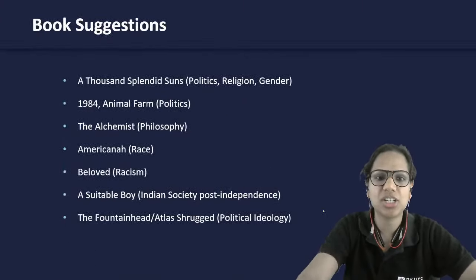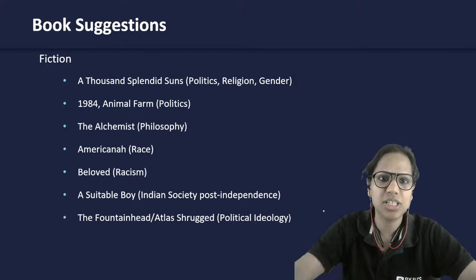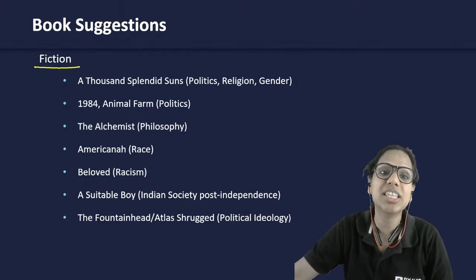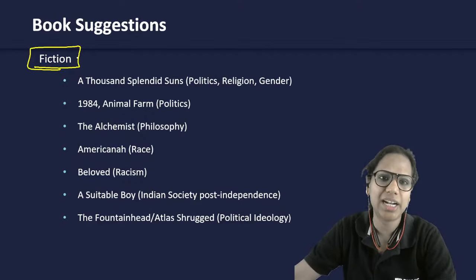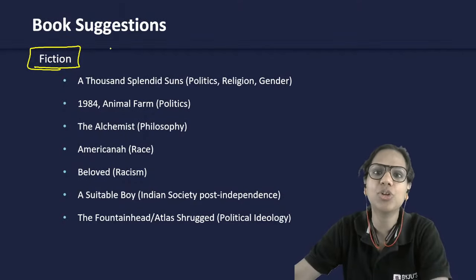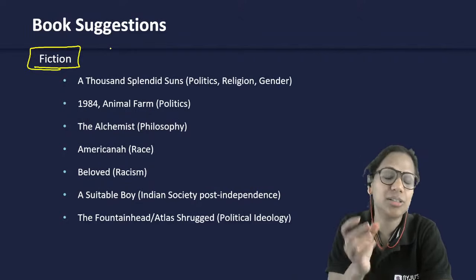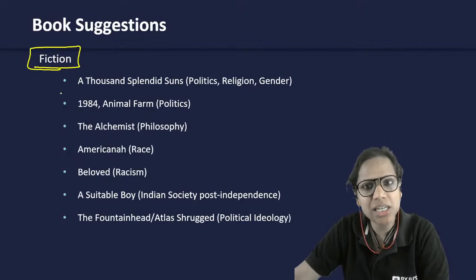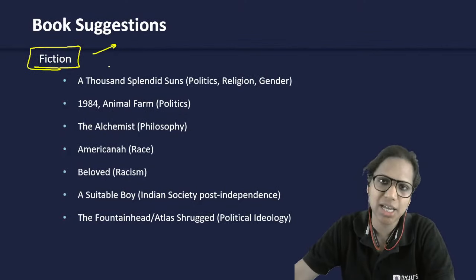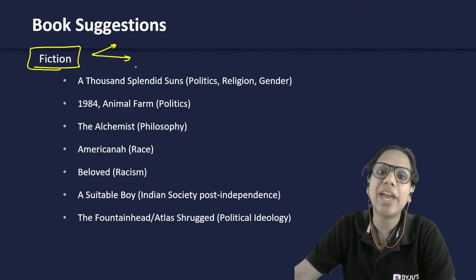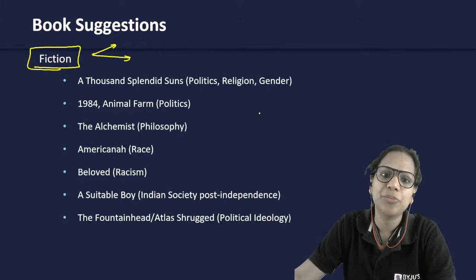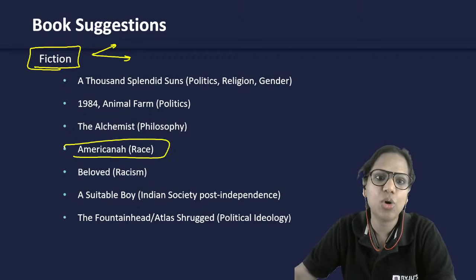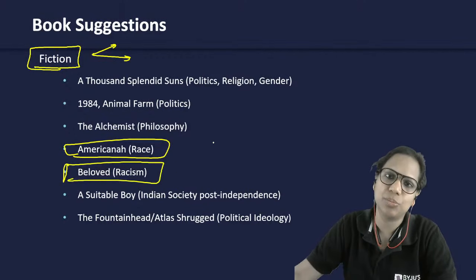Then some fiction suggestions for you. I've also written that students think that fiction does not really help in CAT, that reading fiction won't be of help because direct excerpts from fiction have not really appeared as RC passages. But it can still indirectly help you, one, to build reading stamina, and two, in your awareness of various genres as well. So for instance, if I talk about these books, Americana or Beloved, they talk about racism.